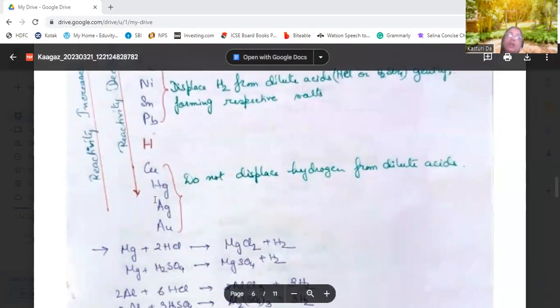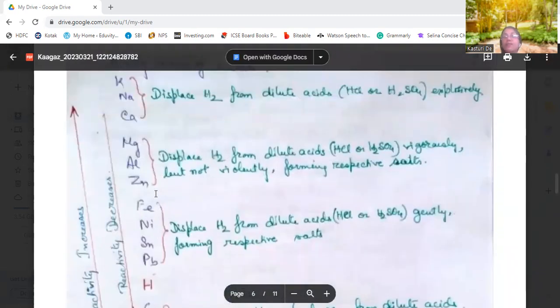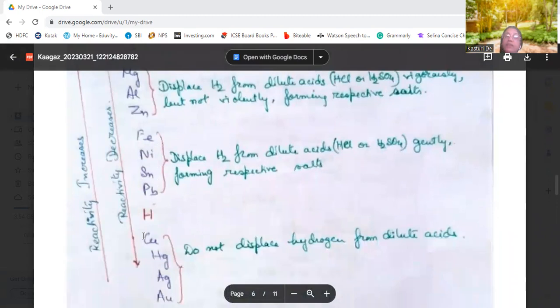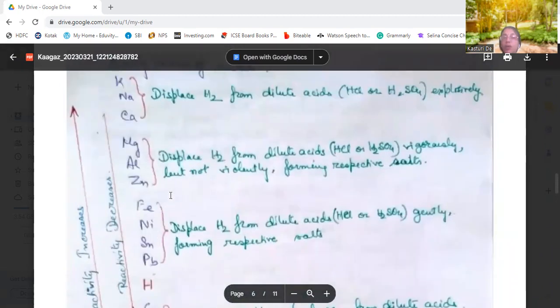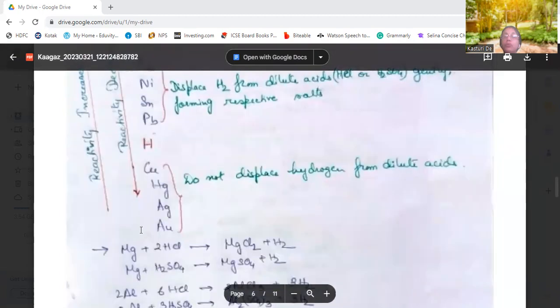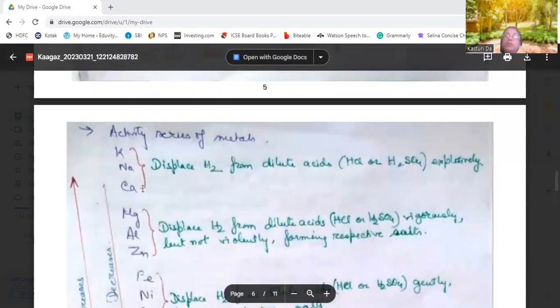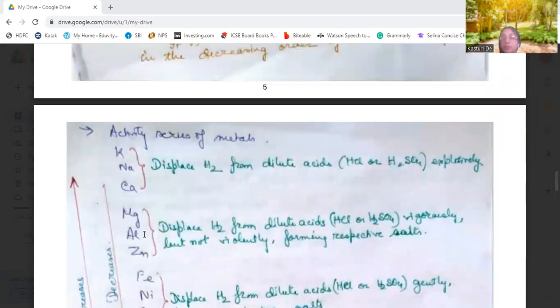Now, this is known as the activity series. You can see the arrow from potassium to gold: the reactivity decreases. That is, potassium is highly reactive, then comes sodium, then calcium, then magnesium, and the reactivity slowly comes down.